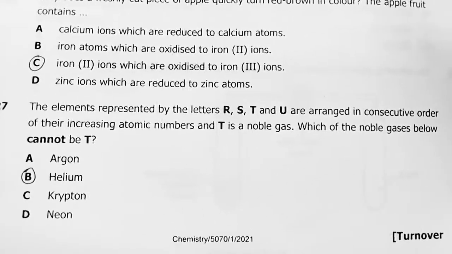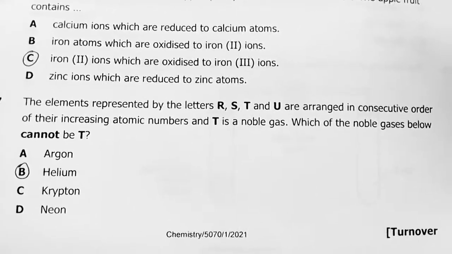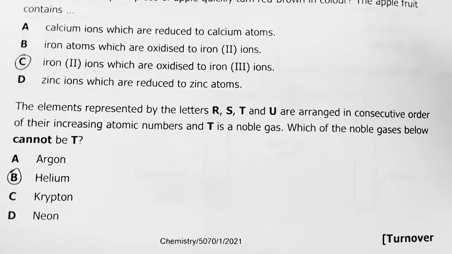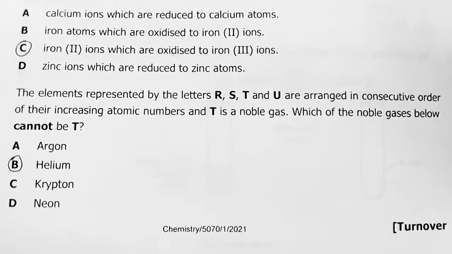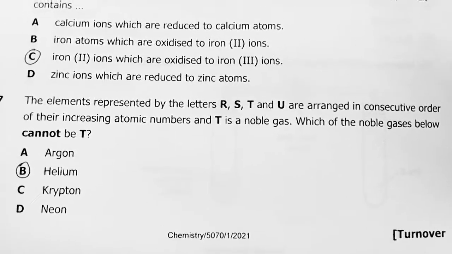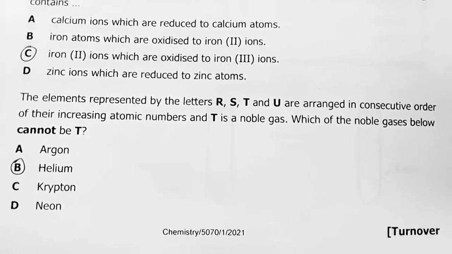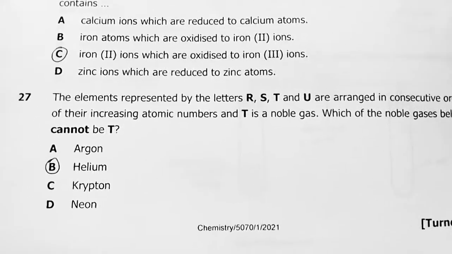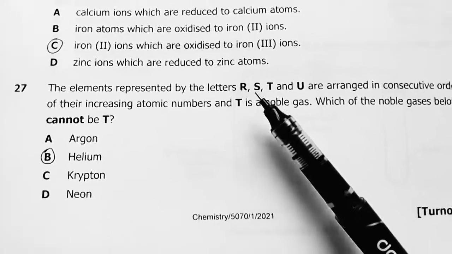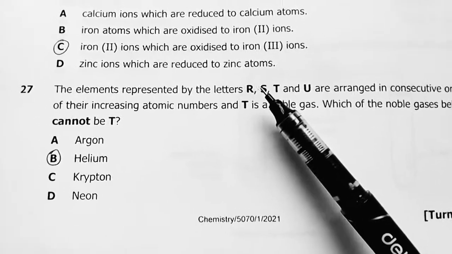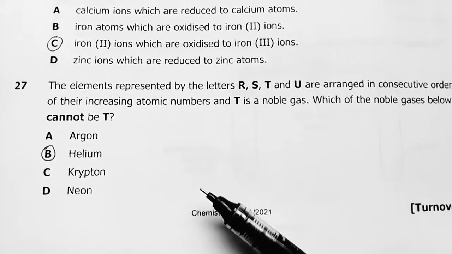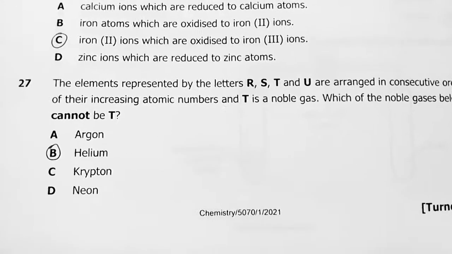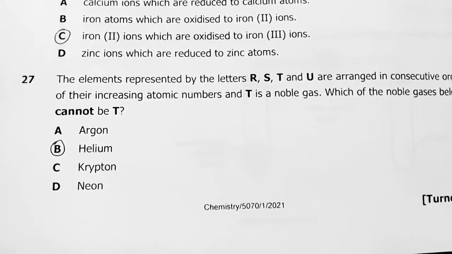27. The elements represented by the letters R, T, S, U are arranged in consecutive order of their increasing atomic numbers, and T is a noble gas. Which of the noble gases below cannot be T? Helium. Helium is element number 2 on the periodic table, so it cannot have 2 elements in front of it. The first one is hydrogen, so it cannot have 2 before it. So my answer here is B, helium.